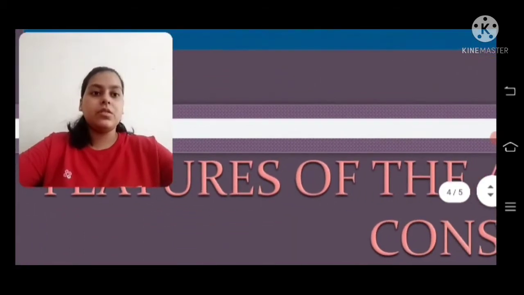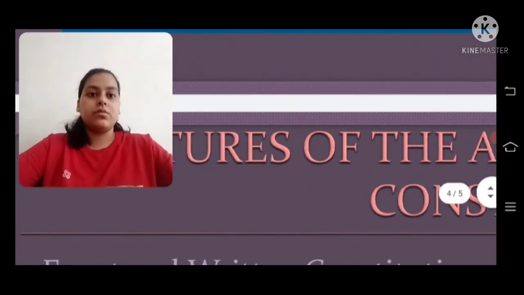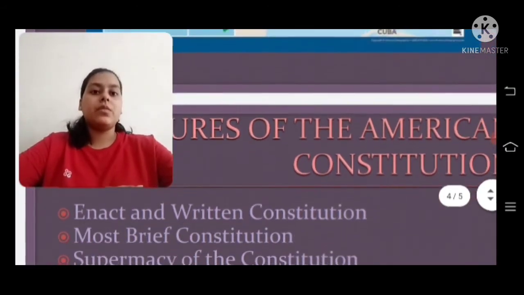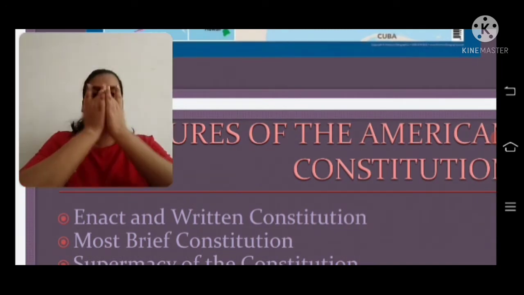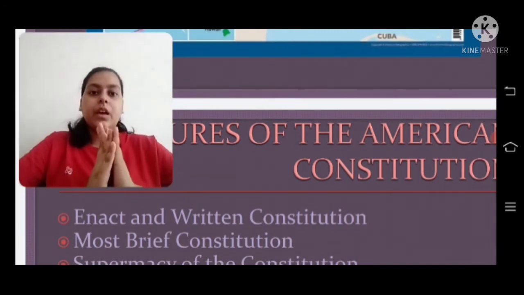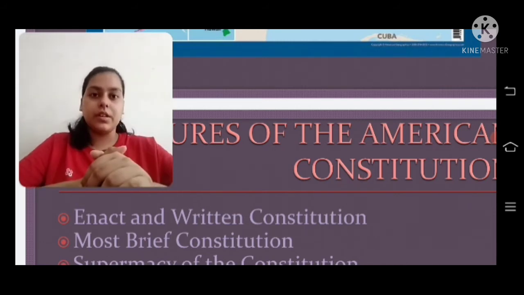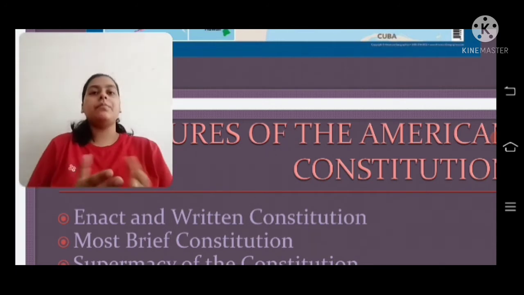Next one is features of the American Constitution, right? Next one is an enacted and written constitution. The Constitution of the United States of America is the oldest constitution in the world. Originally, there were 13 colonies in the USA in 1776, right?